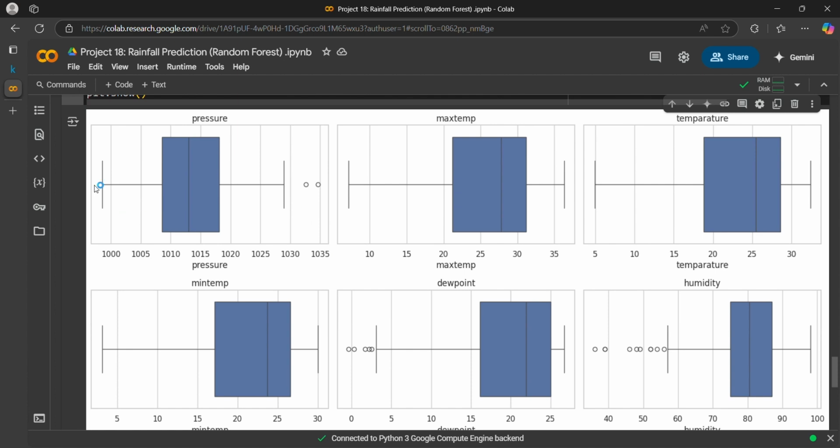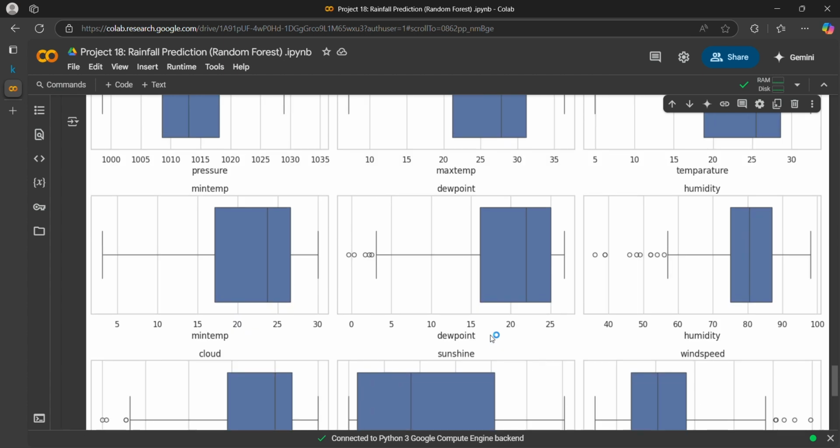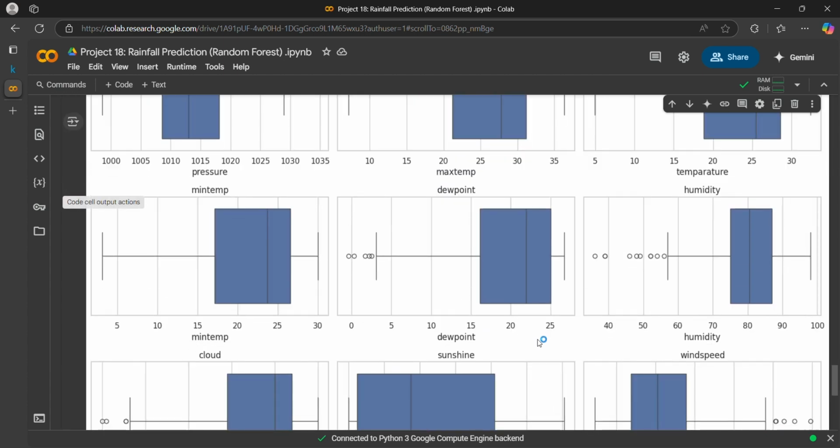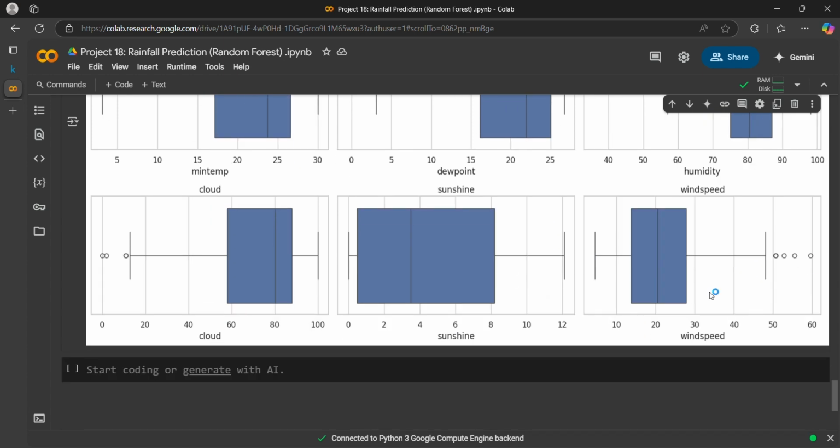And if an outlier is on the left-hand side, as you can see here, it will be calculated by Q1 minus 1.5 multiplied by IQR, and this length is known as IQR, or the interquartile range. Okay, so we can see there are two outliers, in dew point there are five outliers, and in humidity there are 6 to 8 outliers. The same goes with wind. Wind has four outliers.